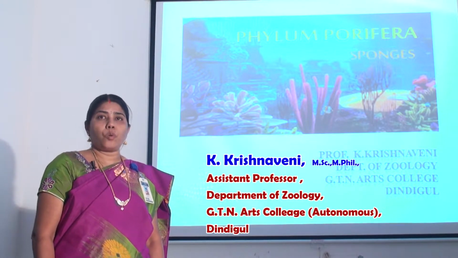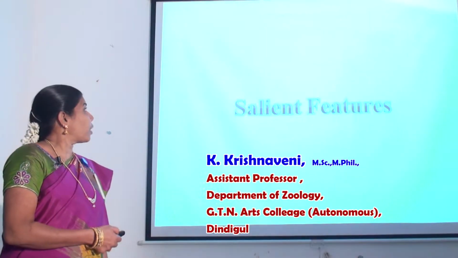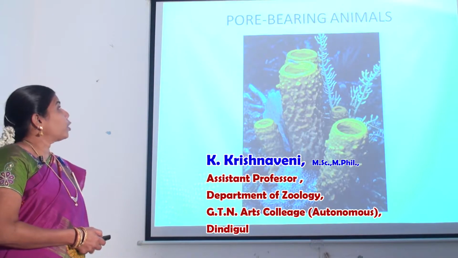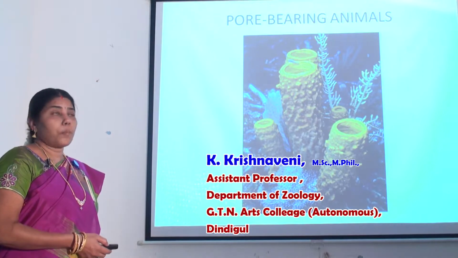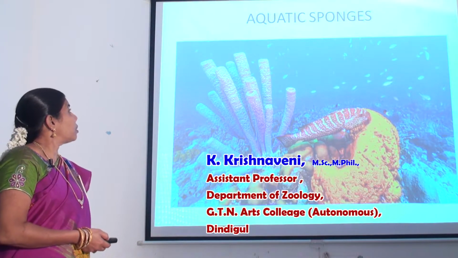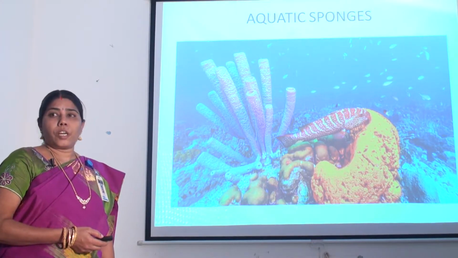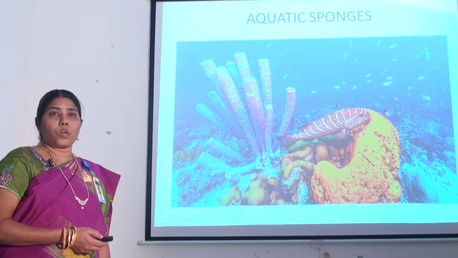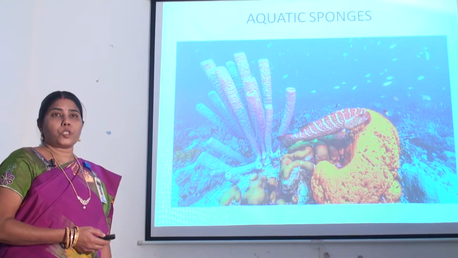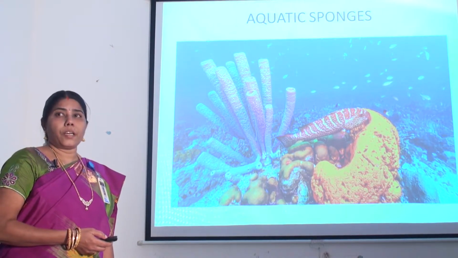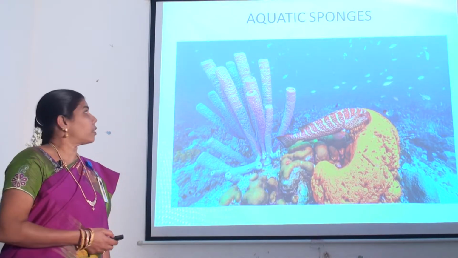The animals which have holes are called Porifera. Porifera includes pore-bearing animals. They are commonly called sponges. All the sponges are aquatic. The animals which live in water are said to be aquatic. Among those aquatic sponges, most of them are marine and few are freshwater.